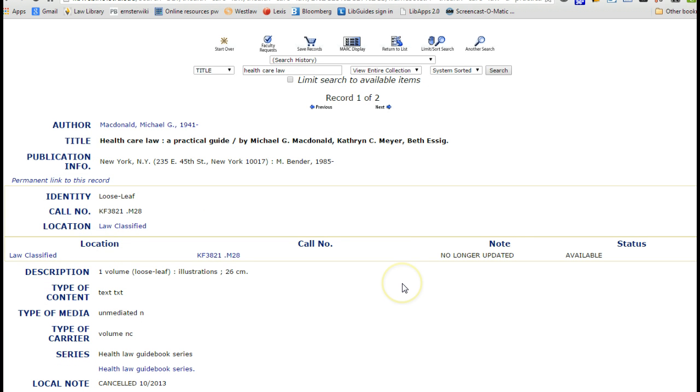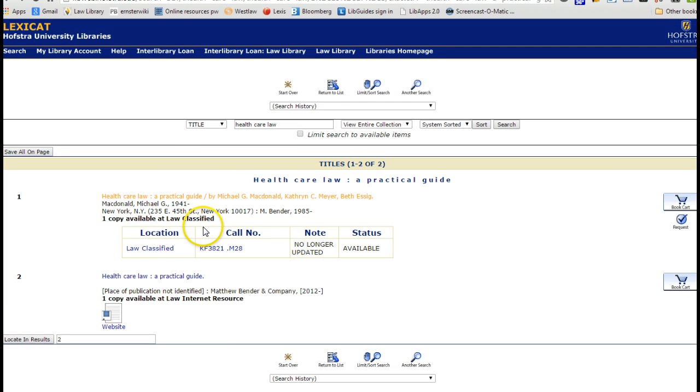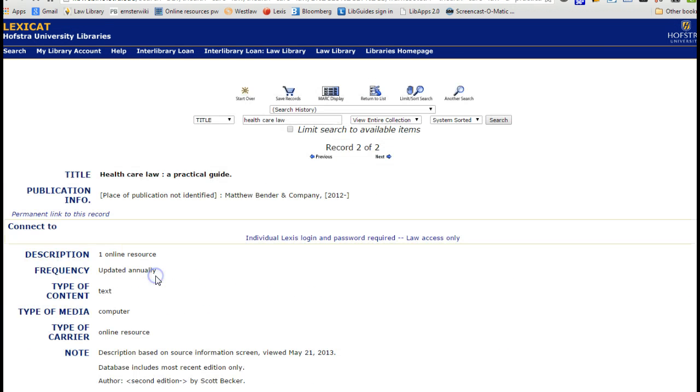What I might want to see is, we know it's no longer updated. If I look carefully at the record, I can see it was canceled in October 2013. That wasn't that long ago, as we are in the beginning of 2015. But it does tell me that if I want to look at this, I need to update my research. So let's go back and take a look at this second entry, which is a later date, so that's good, and it's online.